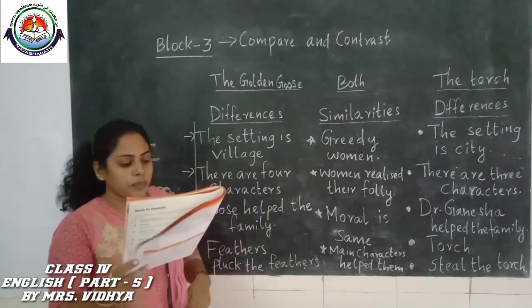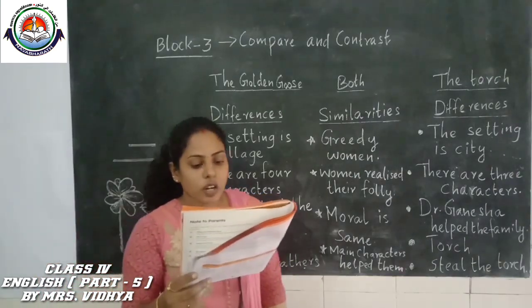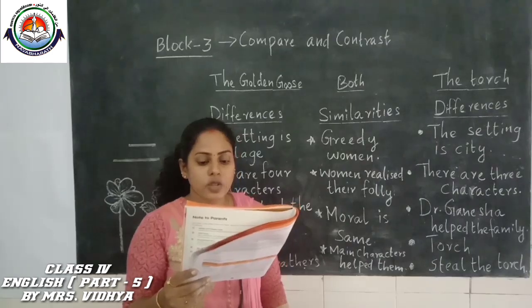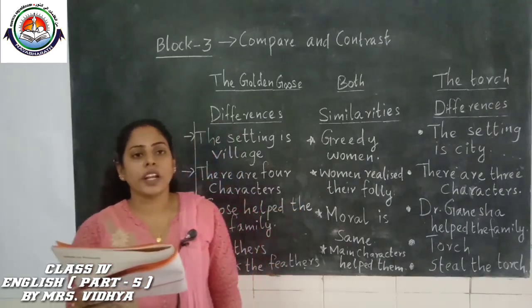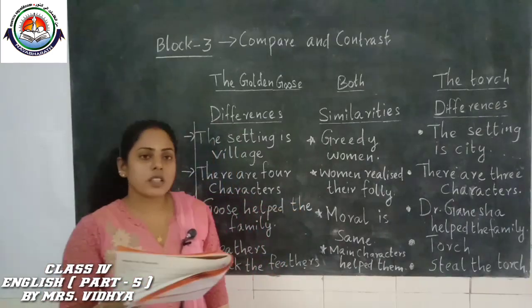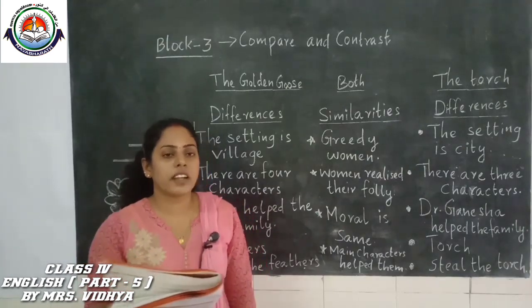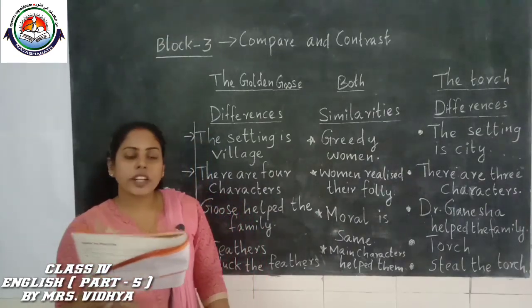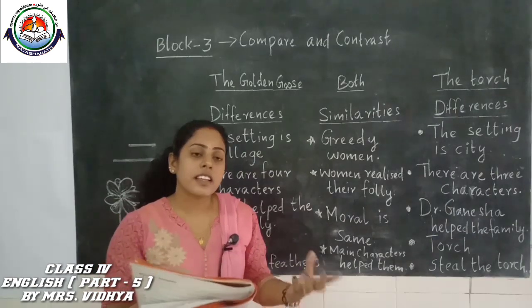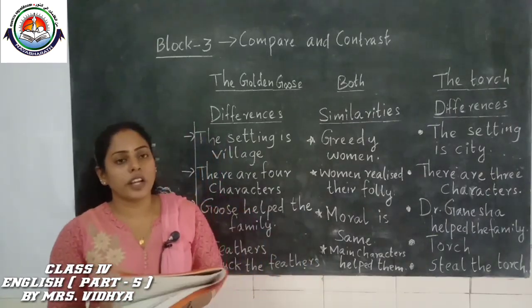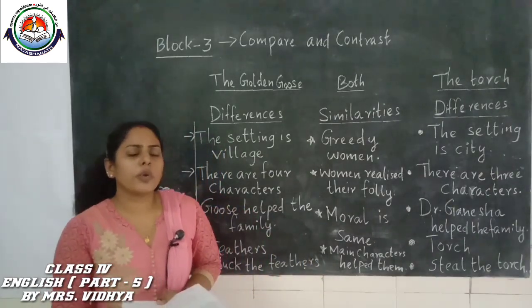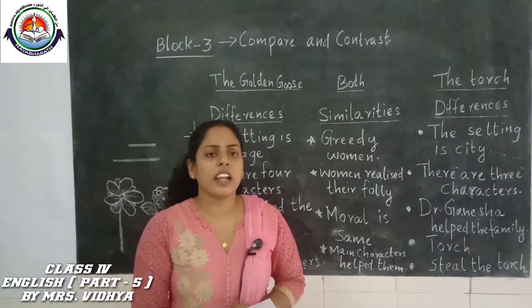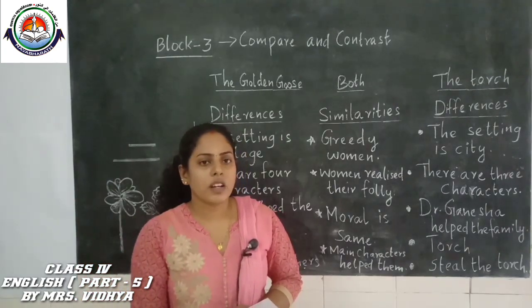Second question, why do you think the author wrote a story that is so similar to the Golden Goose? The author means the writer. So why did the author write a story like that?